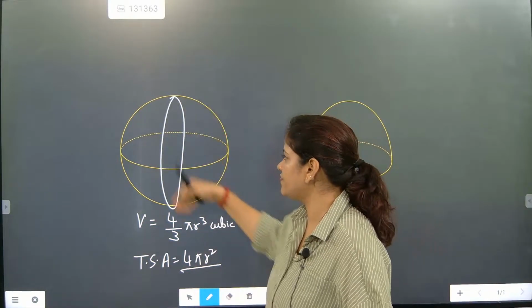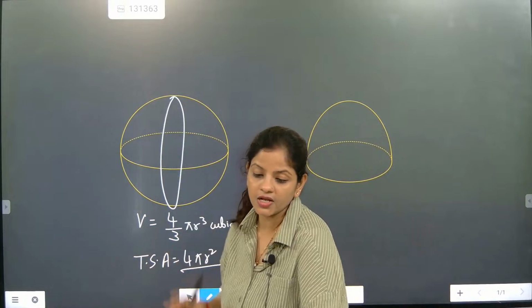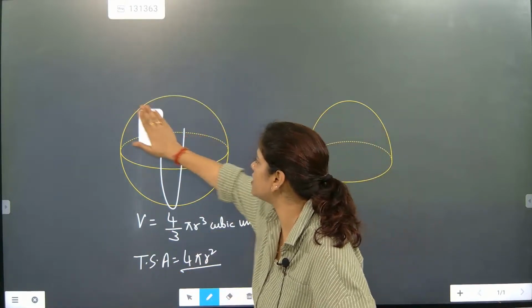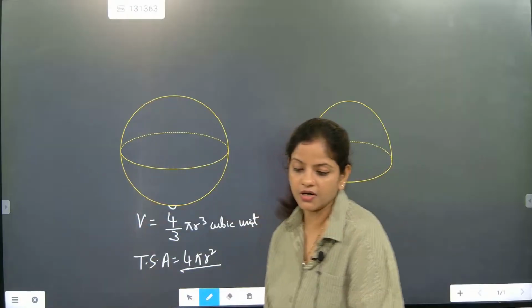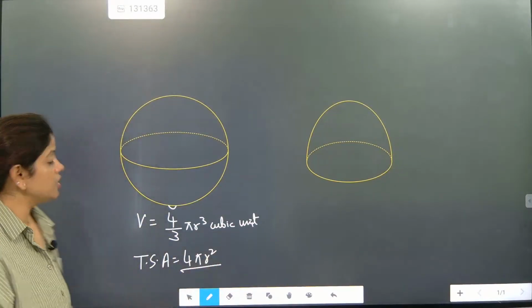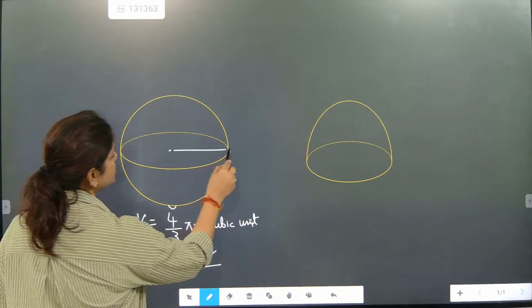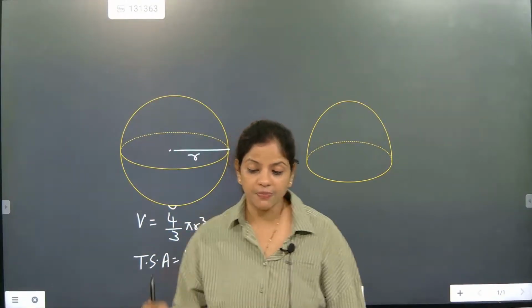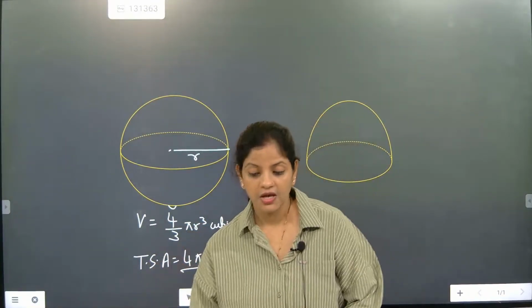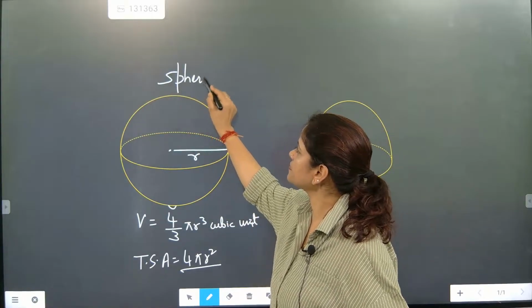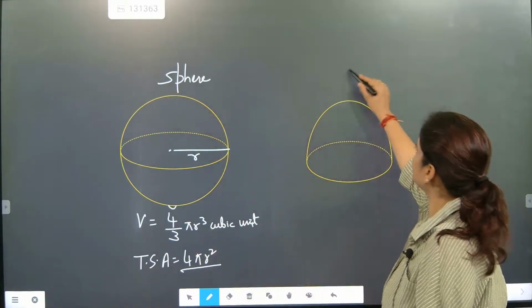One this and one this, that is pi r square and pi r square, that is 4 pi r square. Total surface area is how much, beta? 4 pi r square. Understood? So only these two formulas are there for a sphere. Now half of a sphere is a hemisphere. If somebody asks you what is half of a sphere, half of a sphere is a hemisphere. I repeat, half of a sphere is a hemisphere. This is sphere, and this is hemisphere.